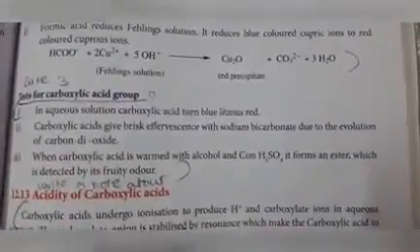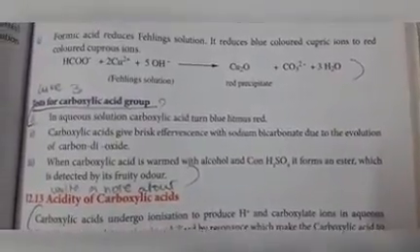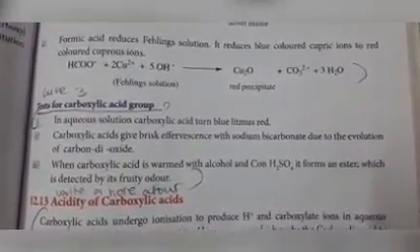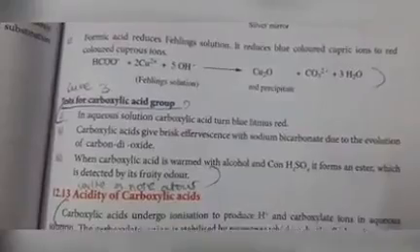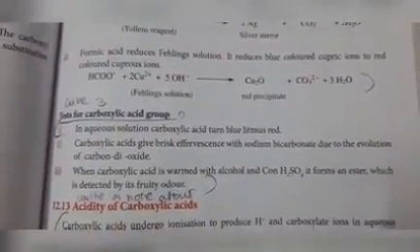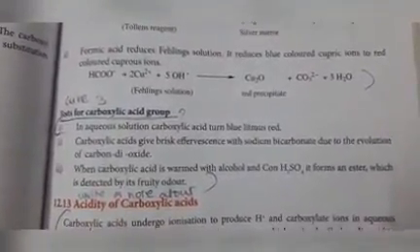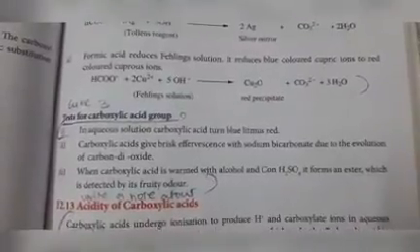Important question. Next one, tests for carboxylic acids. An aqueous solution of carboxylic acids turns blue litmus paper red. So, generally an acid turns blue litmus paper red, and carboxylic acid also turns blue litmus paper red.